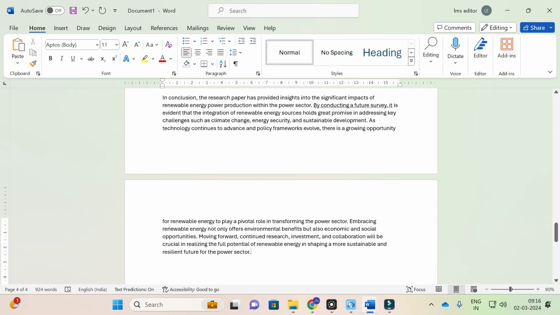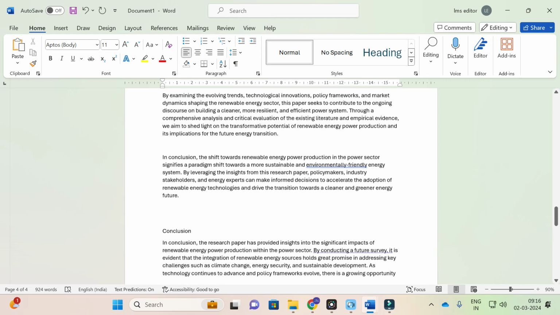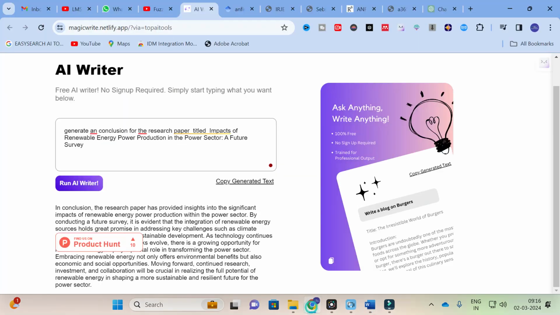Here you can see, in conclusion, the research paper has provided insights into the significant impacts of renewable energy power production within the power sector. By conducting a future survey, it is evident that the integration of renewable energy sources holds great promise in addressing key challenges such as climate change, etc. This is how you can generate content using this AI writer.